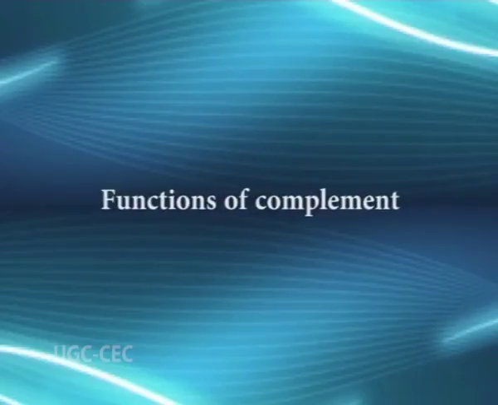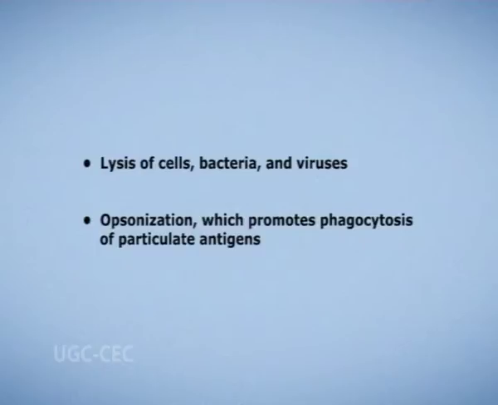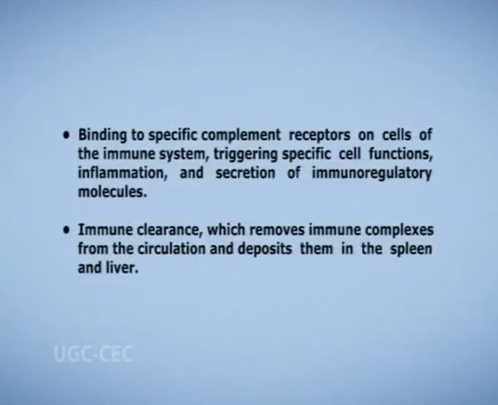What are the functions of complement? After initial activation, the various complement components interact in a highly regulated cascade to carry out a number of basic functions, including lysis of bacteria and viruses, opsonization which promotes phagocytosis of particulate antigens, binding to specific complement receptors on cells of the immune system, triggering specific cell functions, inflammation, and secretion of immunoregulatory molecules. Immune clearance removes immune complexes from the circulation and deposits them in the spleen and liver.